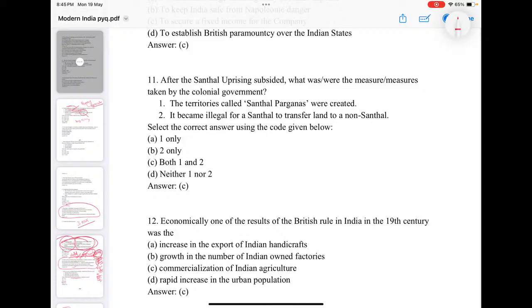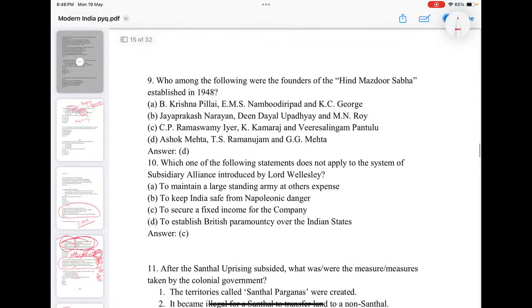The territories called the Santhal Parganas were created, and it became illegal for Santhals to transfer land to non-Santhals. So you must know that there is the Chota Nagpur Tenancy Act, and the Santhal Parganas creation. After each tribal insurrection or uprising, what were the steps taken by the government, you have to go through. Okay, it's important for you.